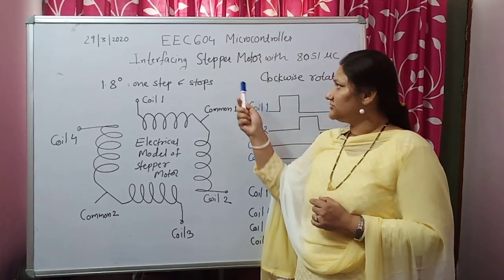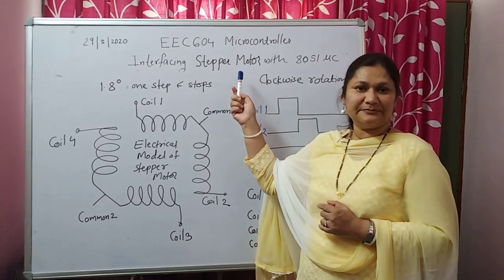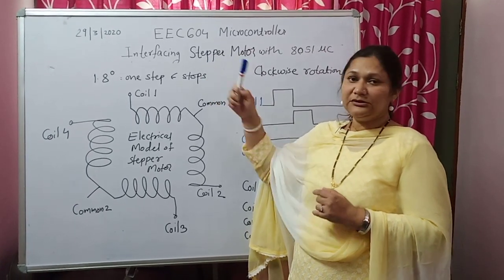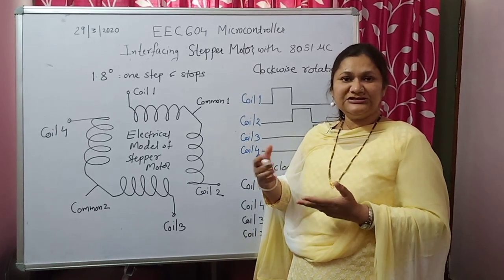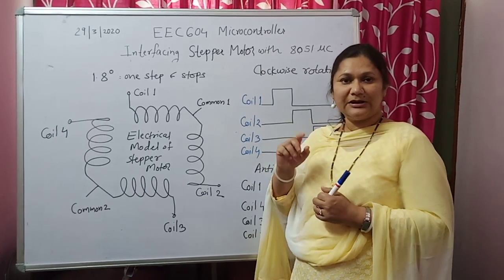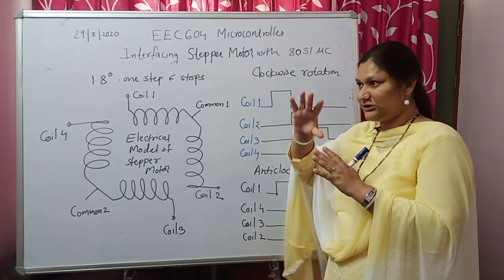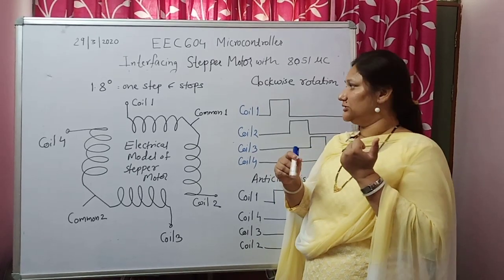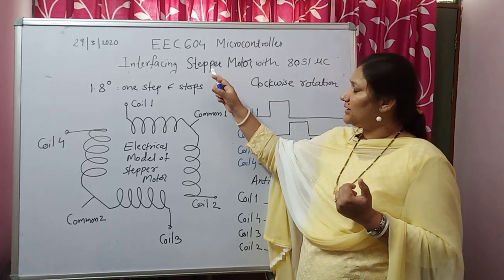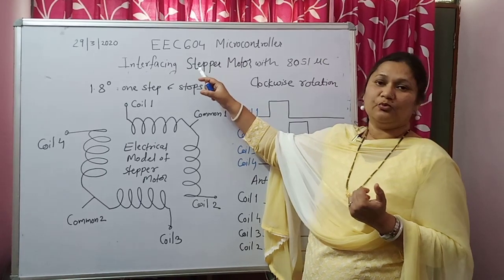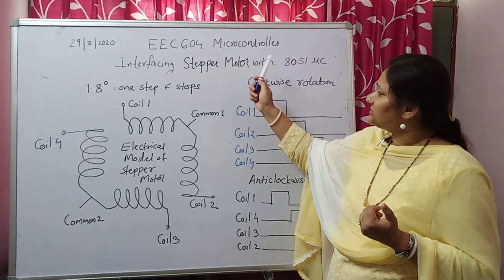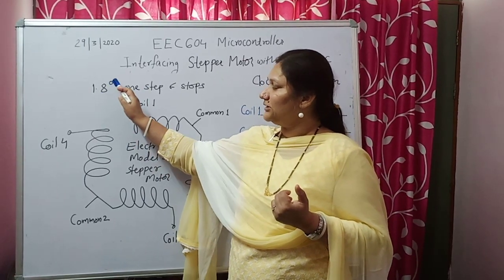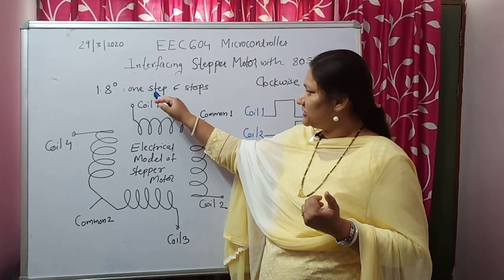As you must have studied the stepper motor principle also. Now what is a stepper motor? As the name suggests, it does not move the way a DC motor moves. When you give the supply in one particular direction, a DC motor moves either in the forward direction or in the reverse direction continuously. But the stepper motor, as the name suggests, moves one step. So what is the step angle for a stepper motor? The angle of one step is 1.8 degrees. So it moves for one step and then it stops.